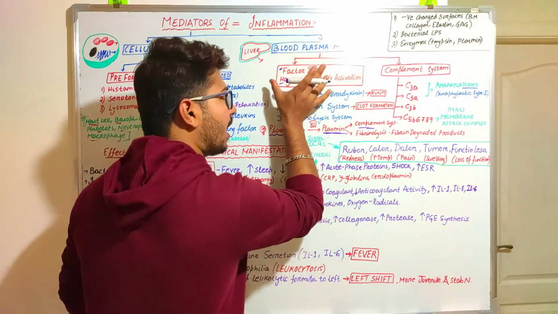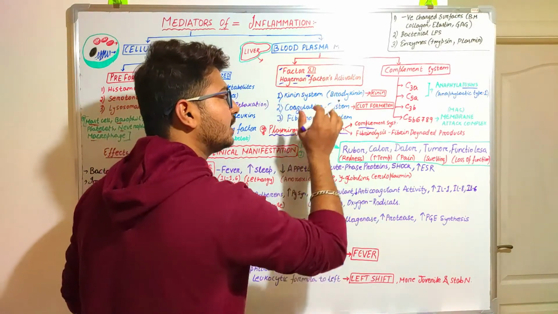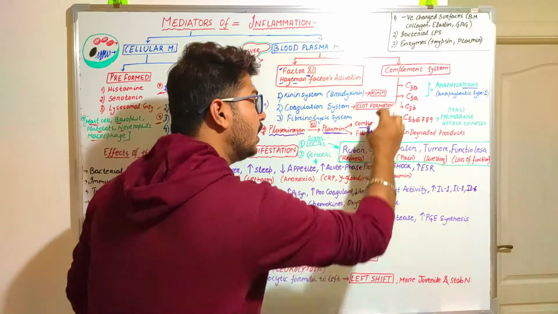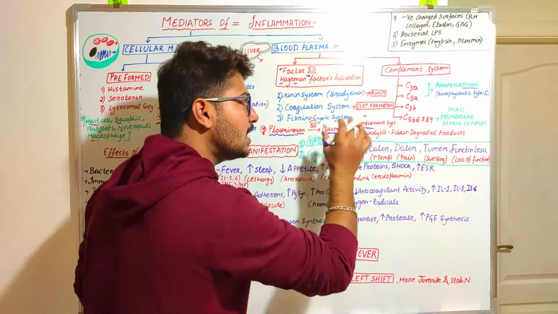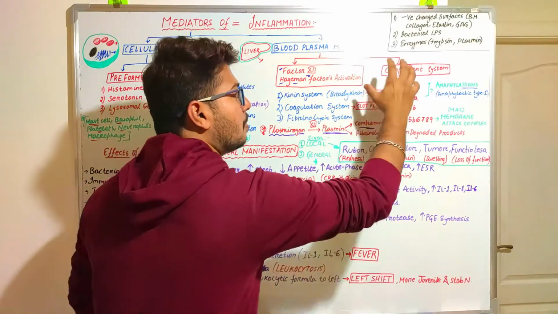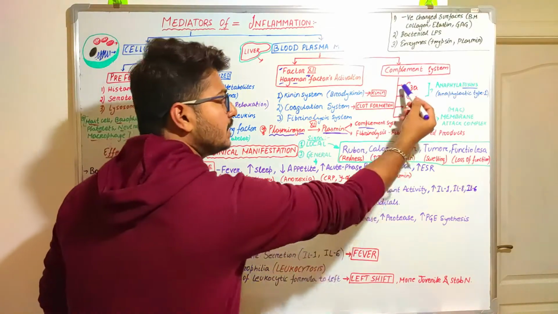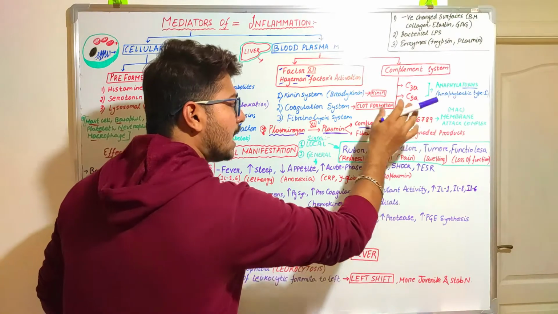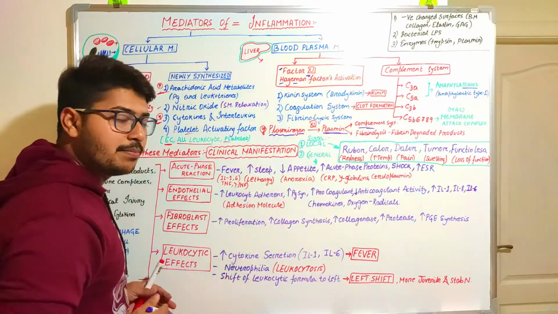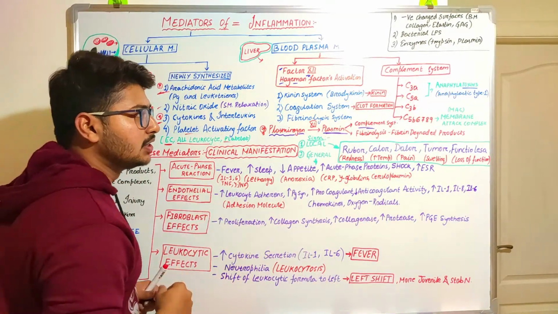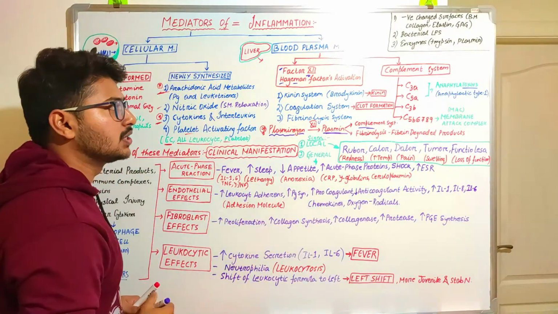As we have already read about the complement system in hypersensitivity reactions, there can be C3a, C5a, C3b, and C5b, 6, 7, 8, 9, which is the membrane attack complex.